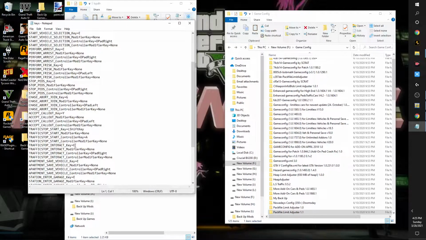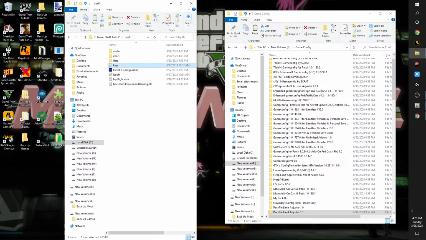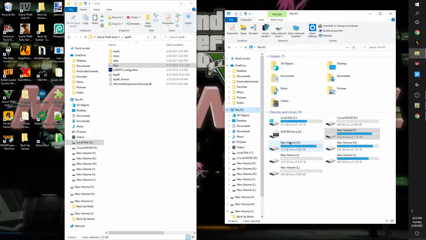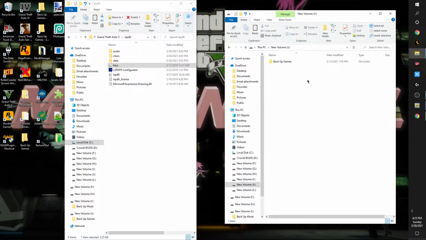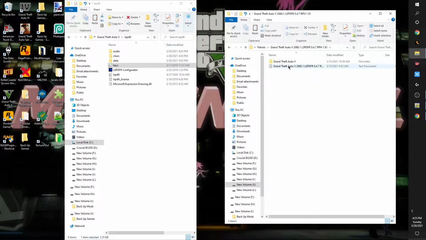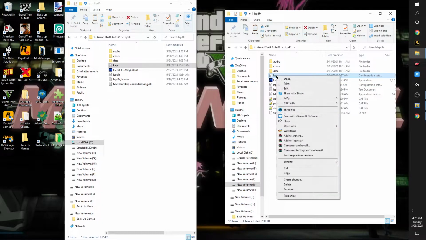Because like I said, I have my own configuration. I just copy it over from somewhere else. Which, you know what, I'm going to do that now. Because the keys are the same. The keys haven't changed. So I'm going to go to one of my previous games. Here, I have a default LSPDFR. So I'm just going to copy my keys over.